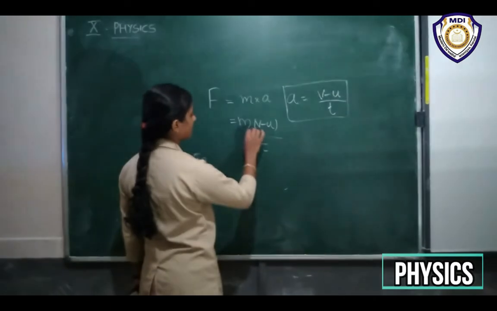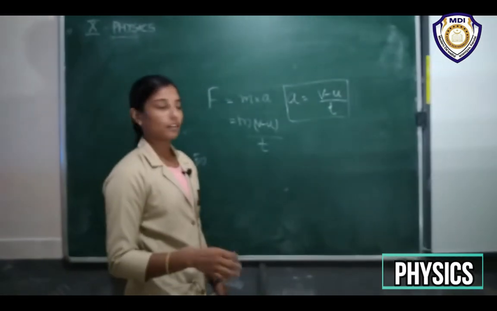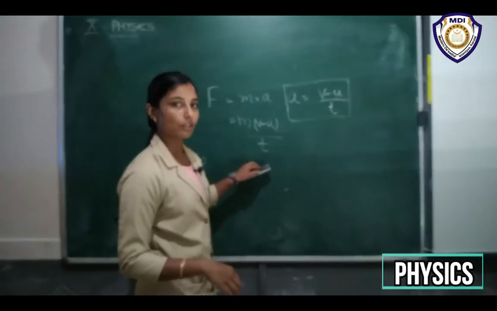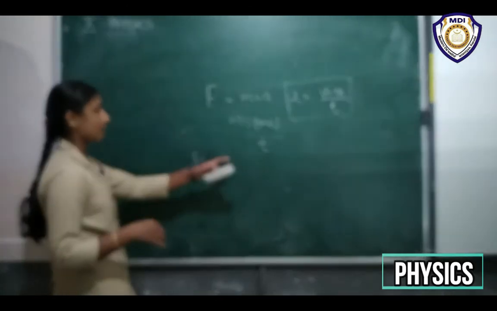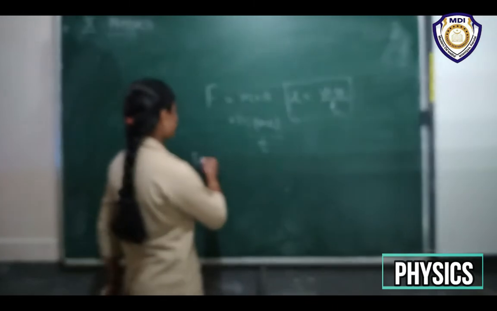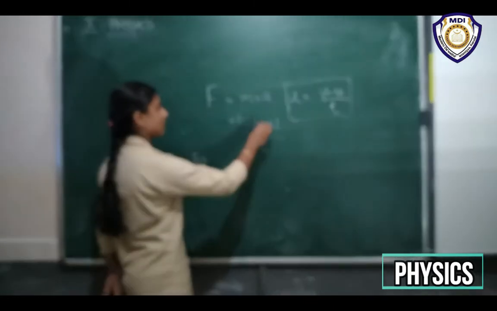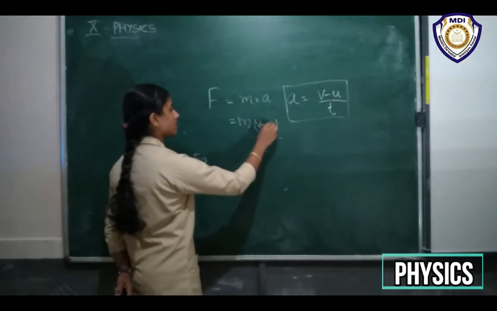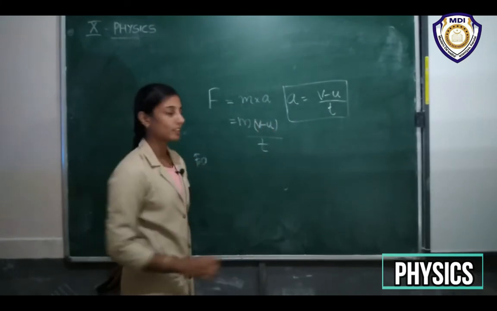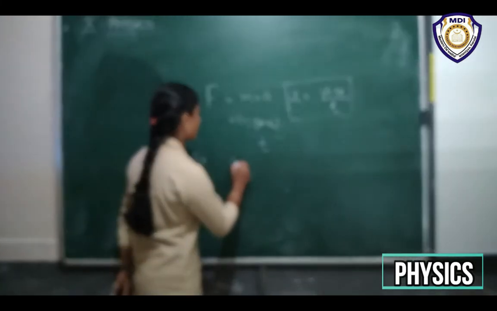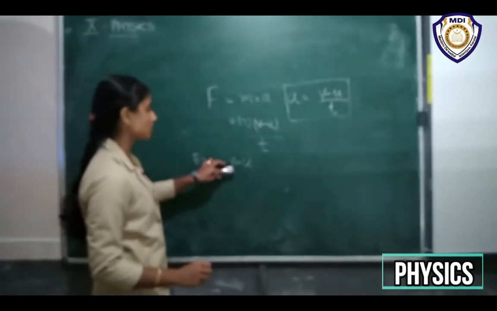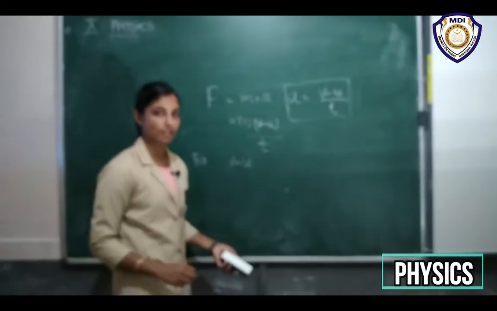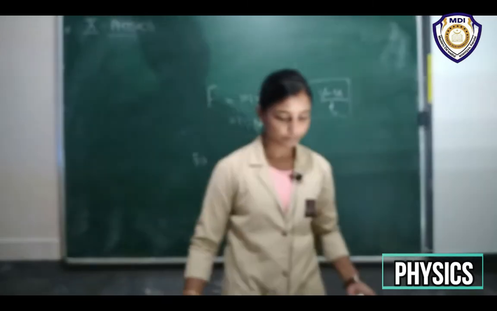F is equal to 0 means v minus u should be 0. For that, v is equal to u. So the condition is v is equal to u, that means the final velocity and initial velocity are the same.